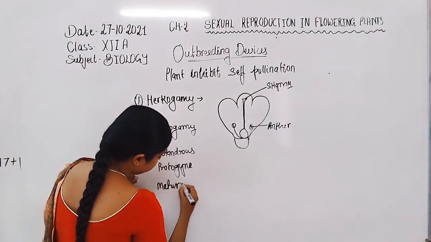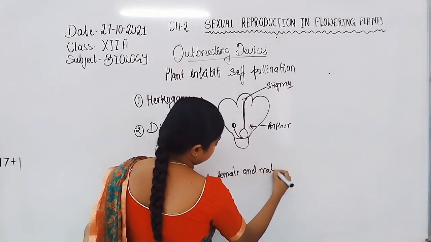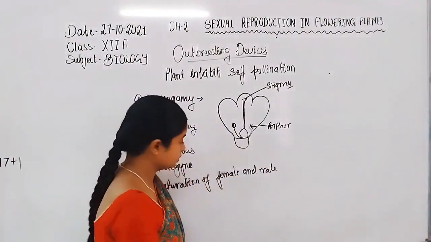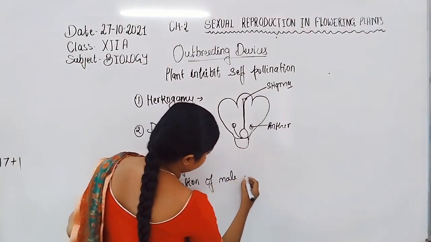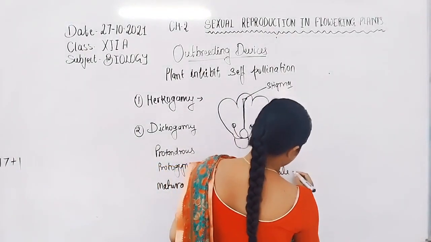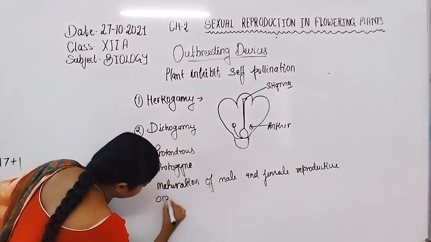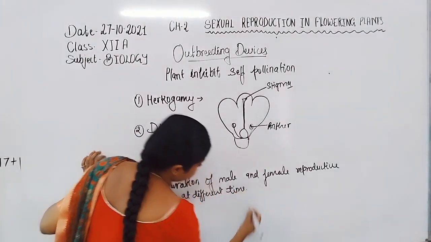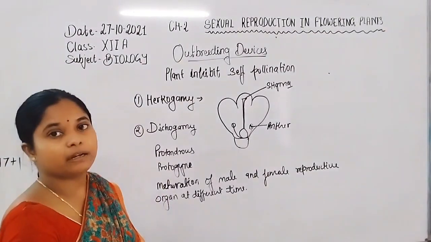Maturation of the male and female reproductive organs at different times is known as dichogamy.